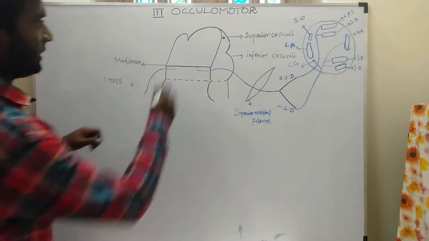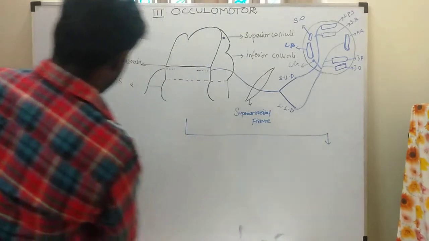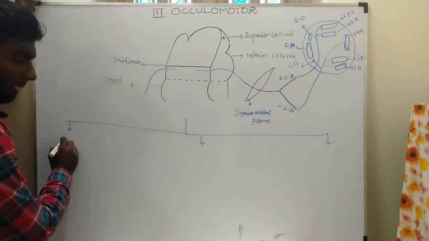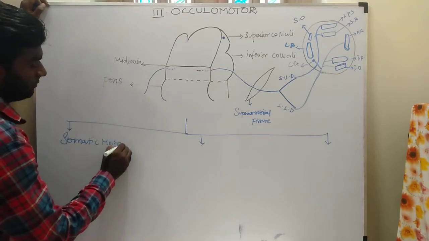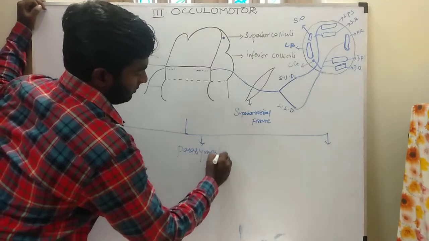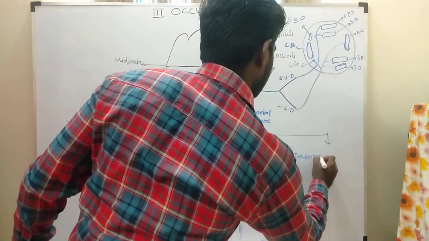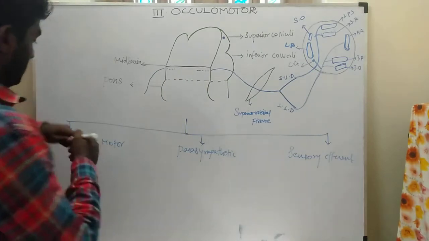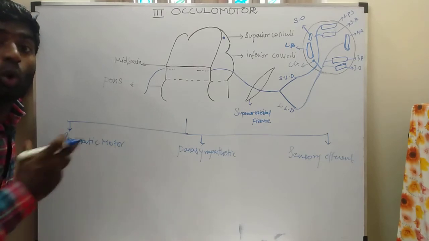Now, the oculomotor nerve has three components. The first is somatic motor. The second is parasympathetic. The third is sensory efferent. Somatic motor: the oculomotor nerve supplies the extraocular muscles.